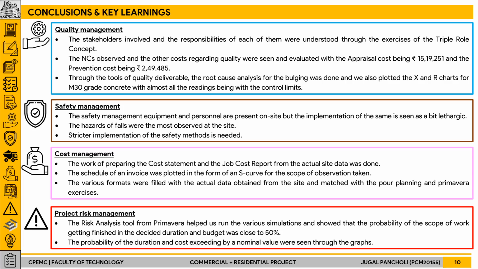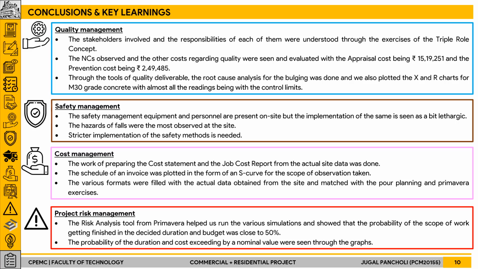In safety management, it was observed that the hazard of the fall category has the highest probability of occurrence, and stricter implementation of safety methods can be adopted on site. For cost management, the cost statement and the job cost report were prepared as per the actual site data, and we also prepared the schedule of invoice in the form of an S curve for our scope of analysis.